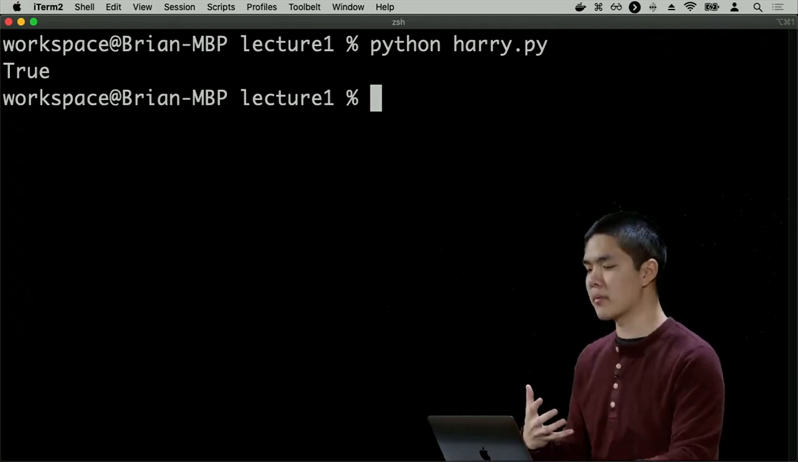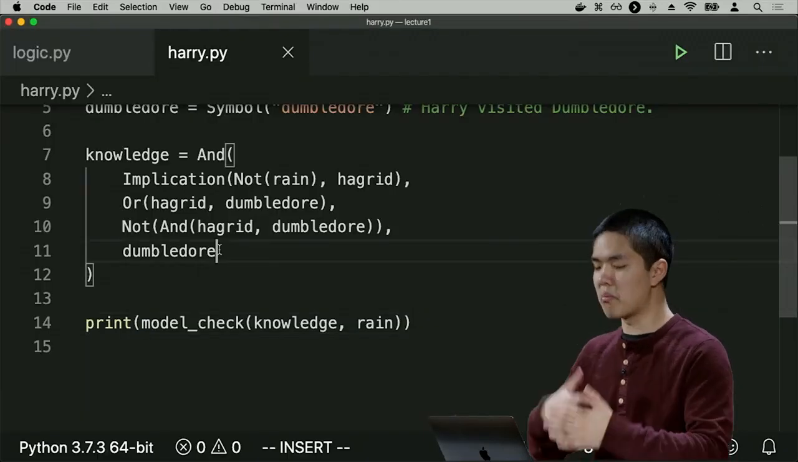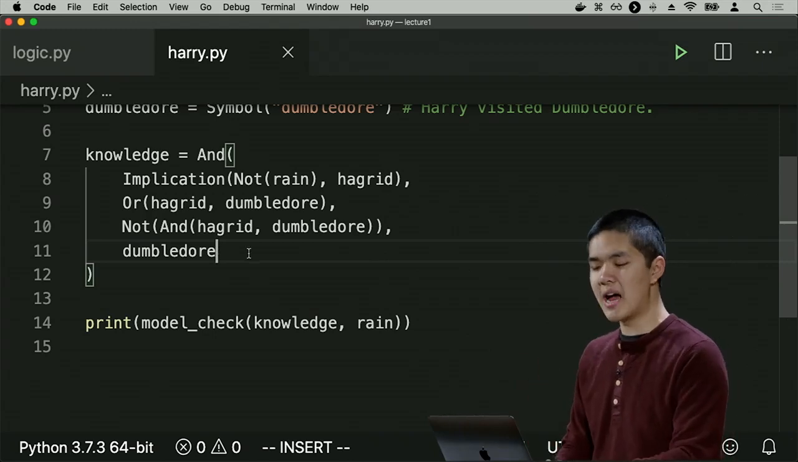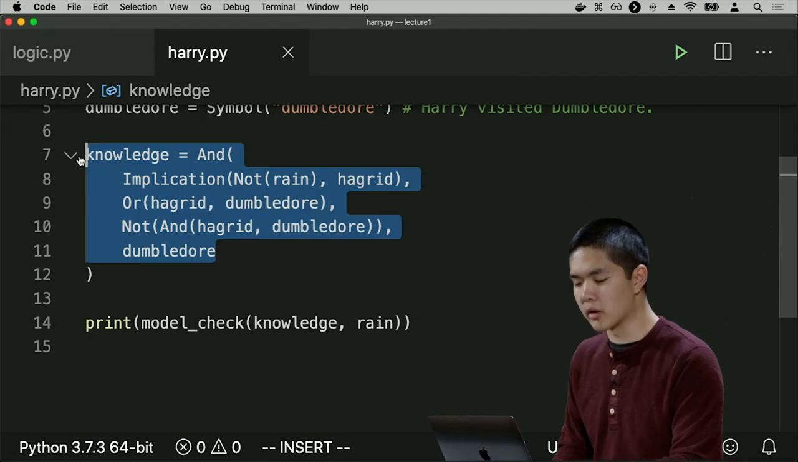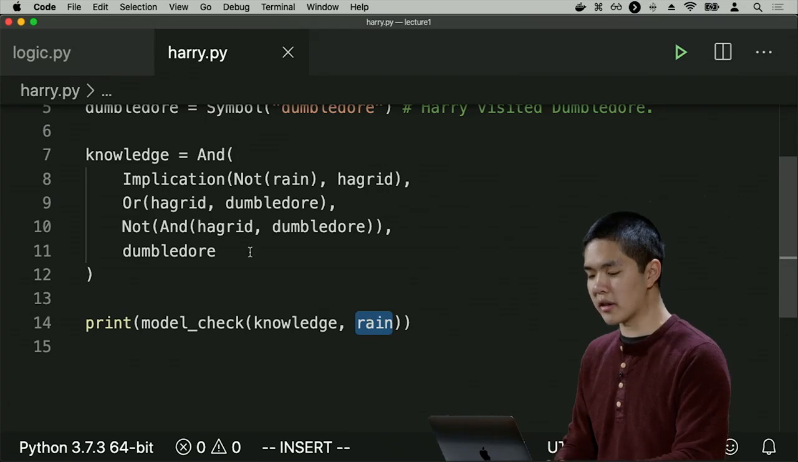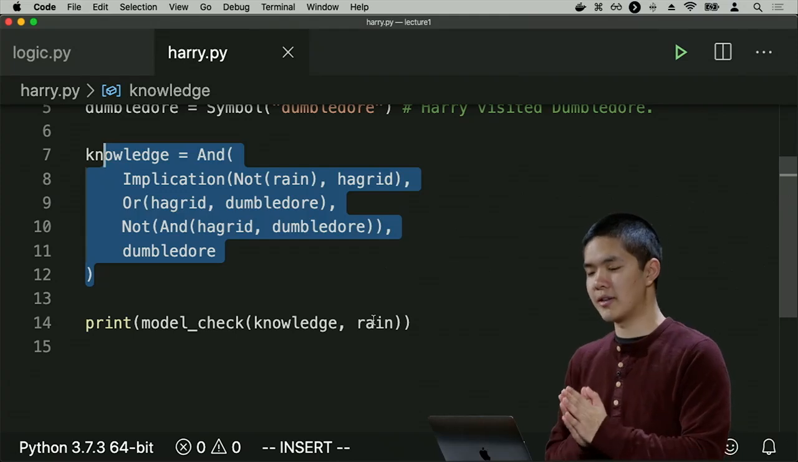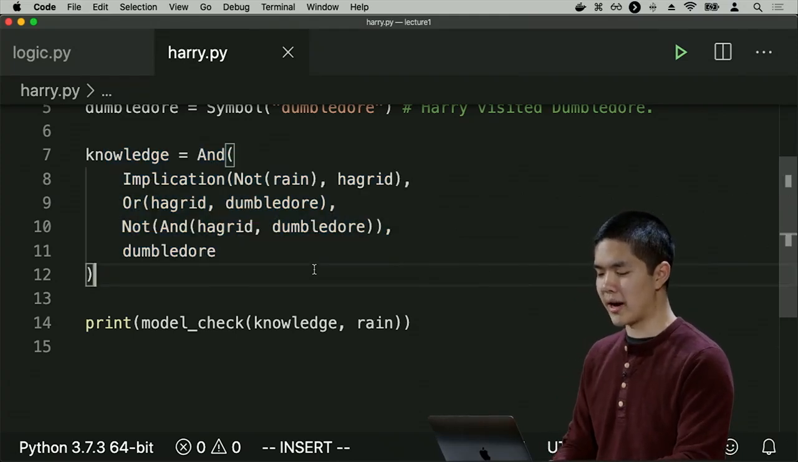That based on this information, I can conclusively say that it is raining, because using this model checking algorithm, we were able to check that in every world where this knowledge is true, it is raining. In other words, there is no world where this knowledge is true and it is not raining. So you can conclude that it is, in fact, raining.